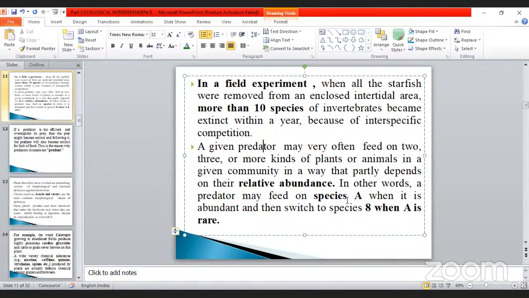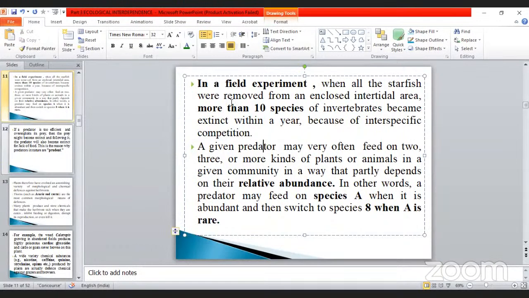Okay. Here they are giving, in other words, what happens? The predator may feed on species A when it is abundant. Suppose the species A is abundant. What happens? More of it will be used as prey. After that, what happened? The prey is also reduced. That means the species is reduced. So the predator switches to species B when A is rare. Okay, prey is rare. That is very, very important.